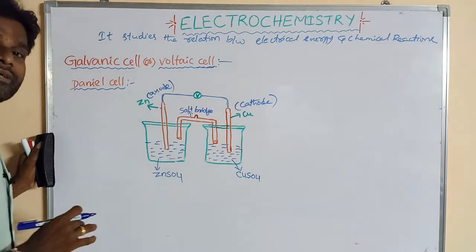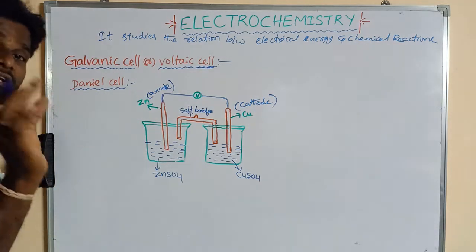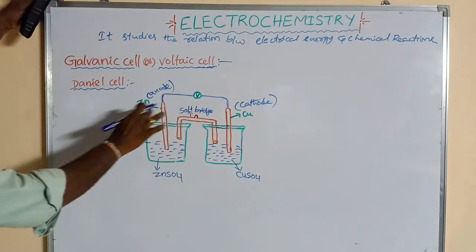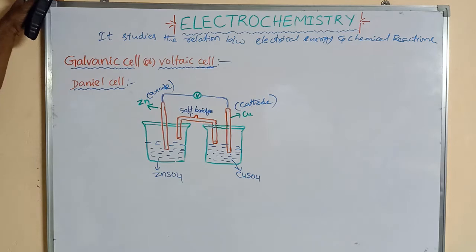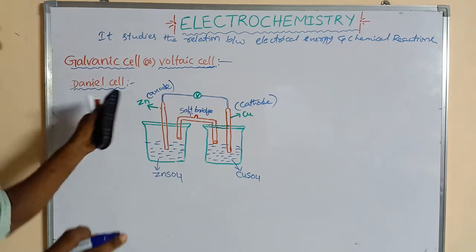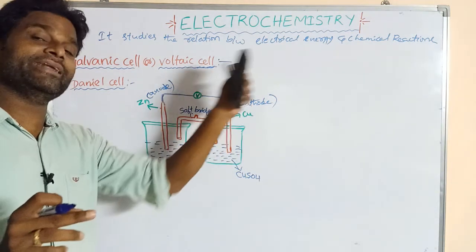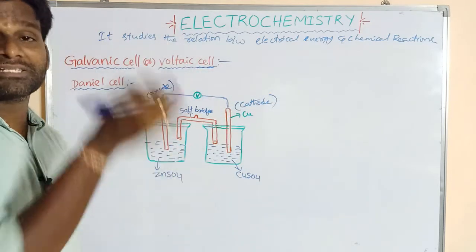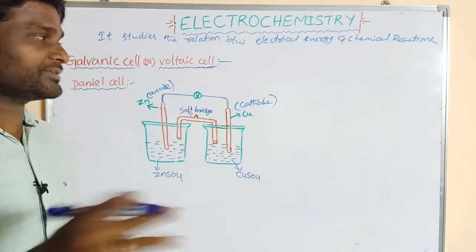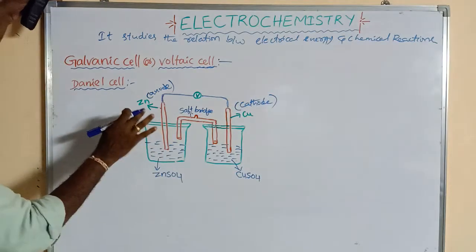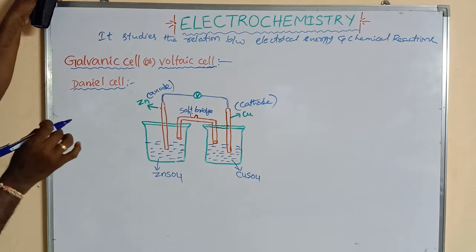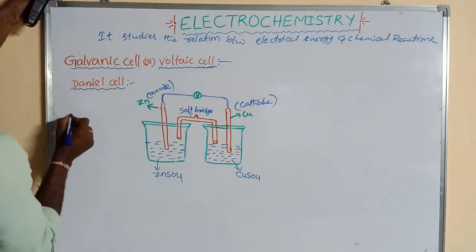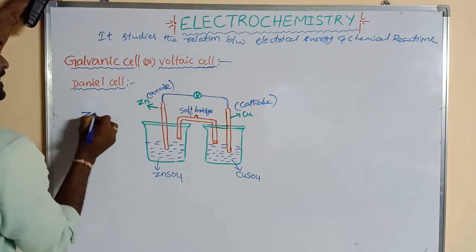These reduction potentials are studied in the electrochemical series, which we will discuss later. So zinc, having lower electrode potential, undergoes oxidation.